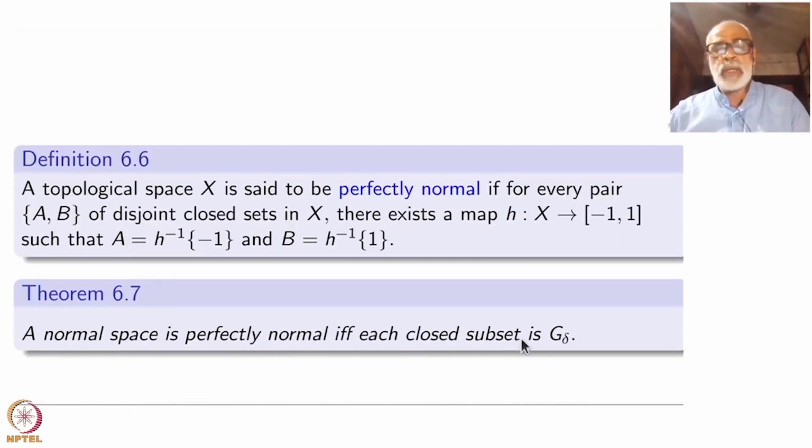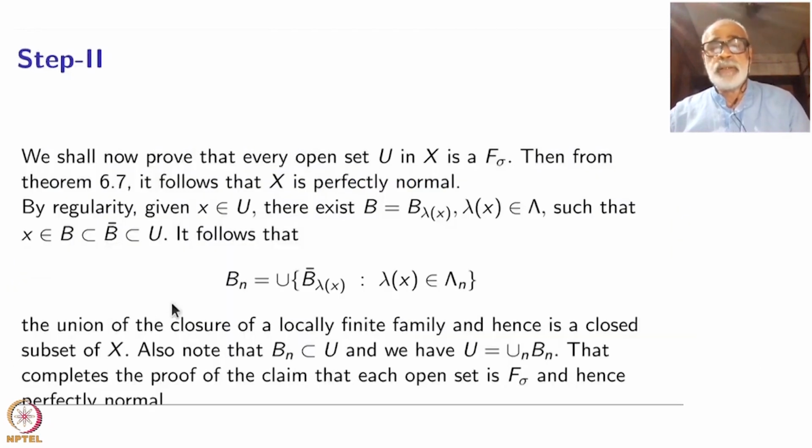A normal space is perfectly normal if every closed subset is a G delta. You take the complements, right? That's all. Okay, so perfect normality is there.